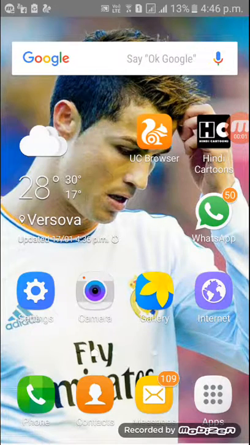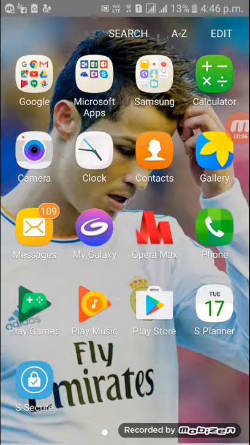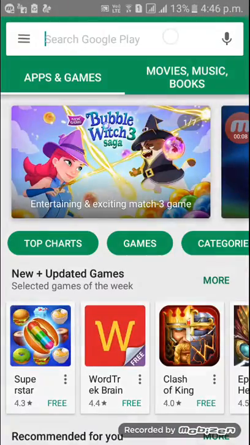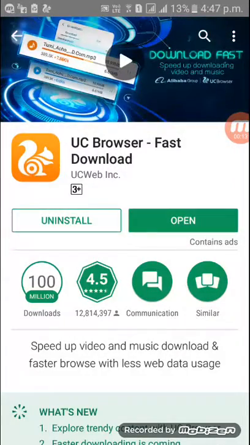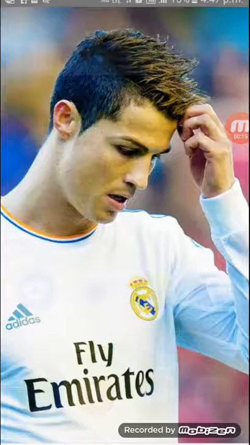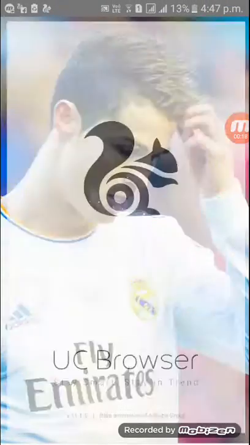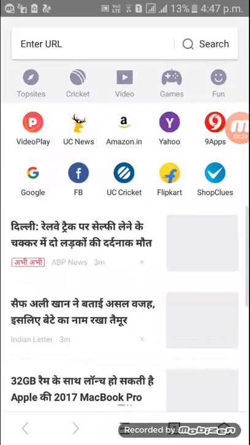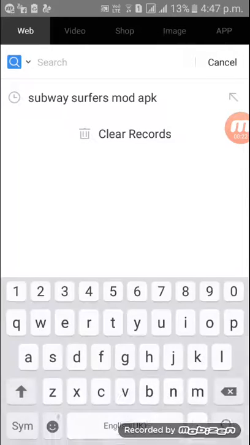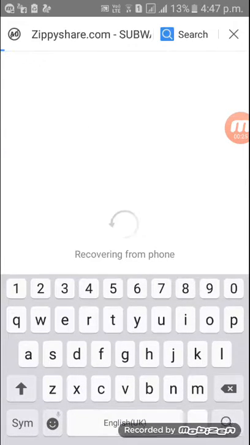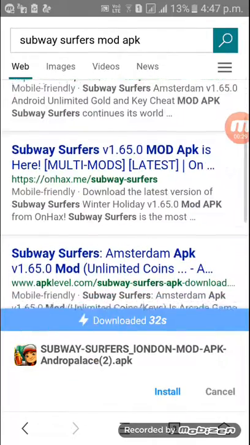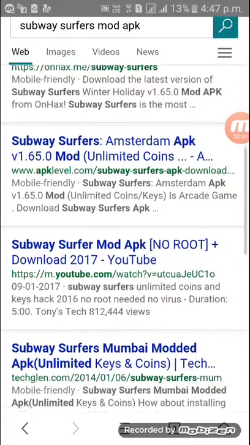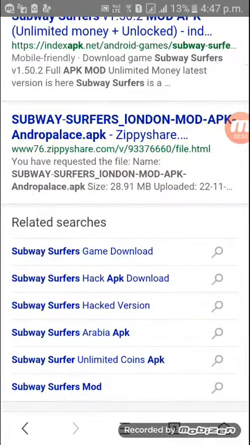Hi guys, I am going to show you how to hack Subway Surfers game. So for hacking, you have to download an app called UC Browser. I have downloaded it, so you have to download it and then we'll begin. I'll open this app, search Subway Surfers mod APK. And scroll down. So there will be a site called Zippy Share, this last site.